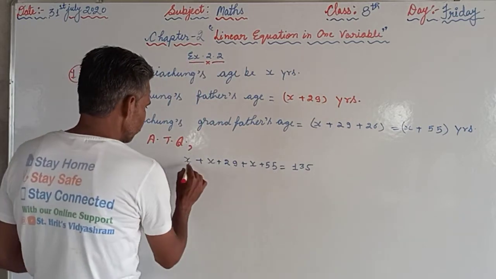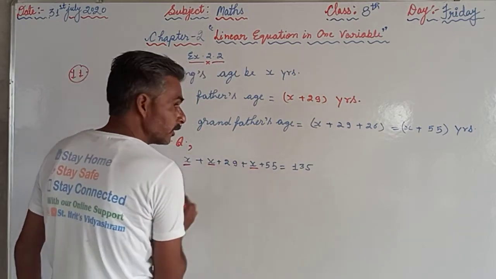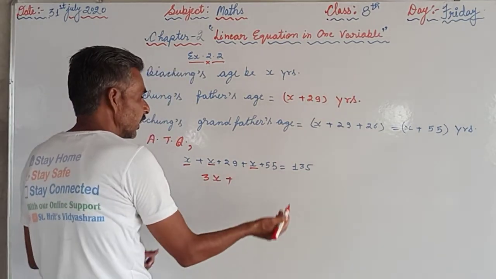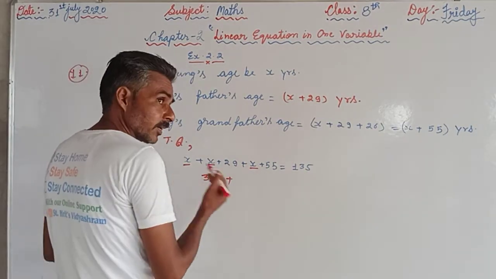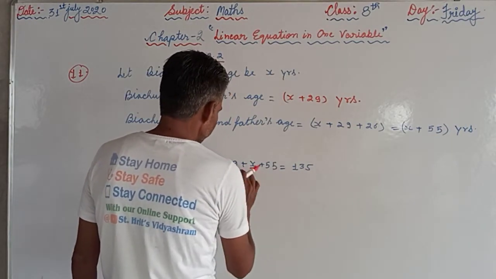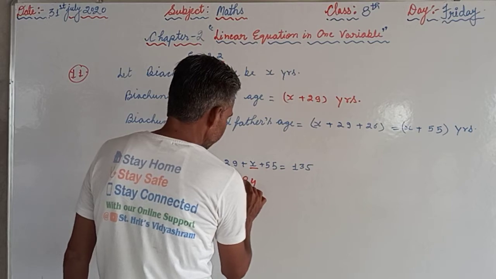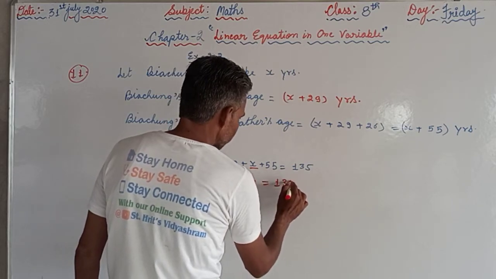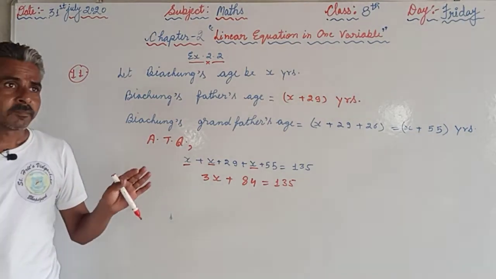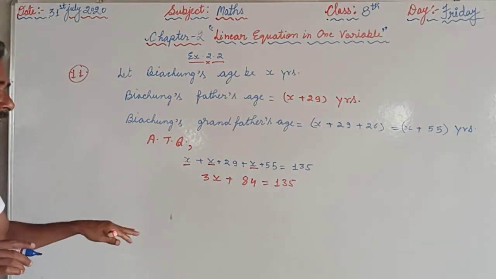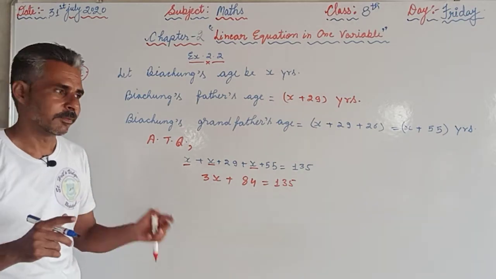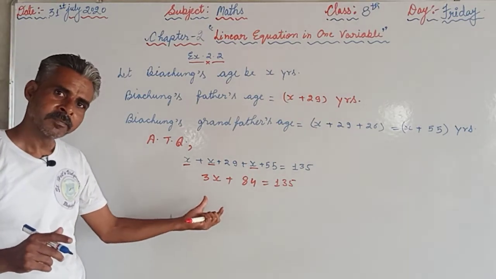We will collect all the variables, x plus x plus x, that will become 3x, plus we will add the constant terms on the left hand side, 29 plus 55 is 84. So 3x plus 84 equals 135. We have already completed the first part of the question, to frame the linear equation in one variable.